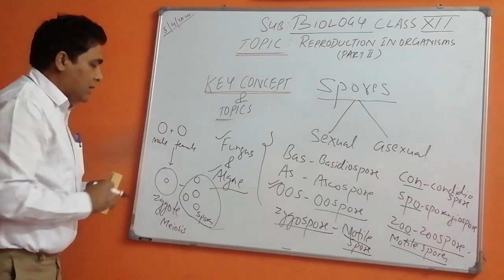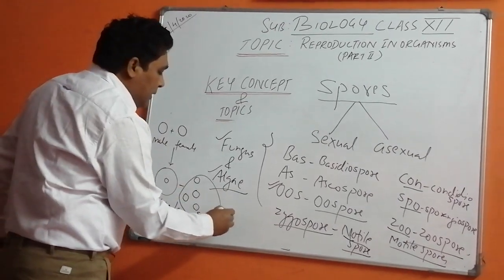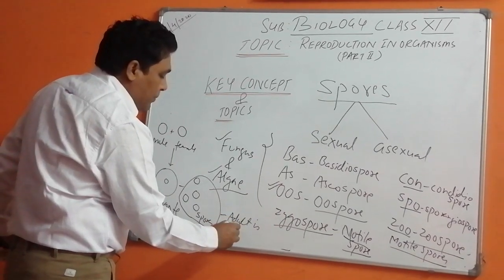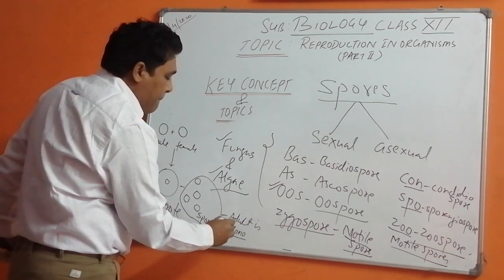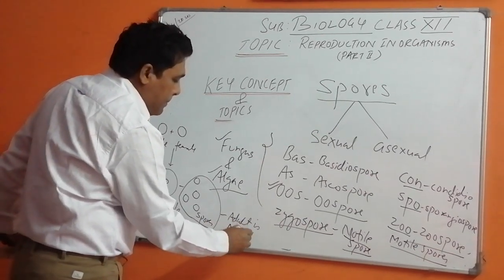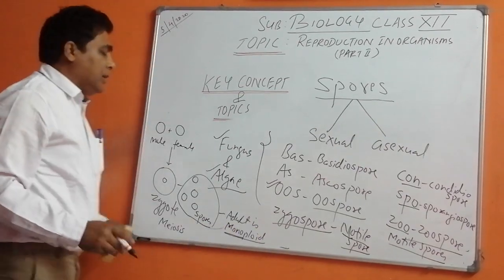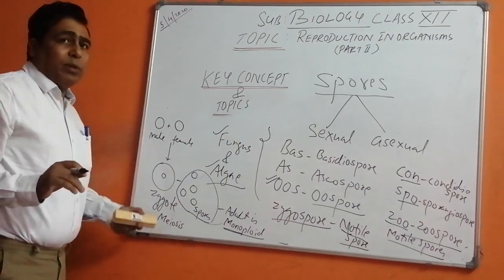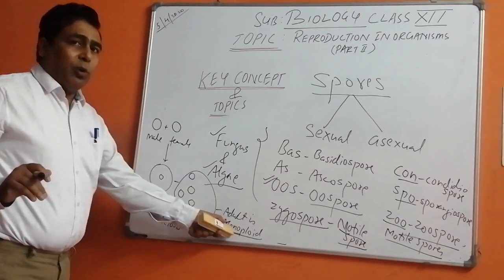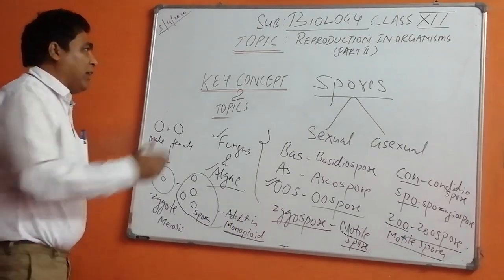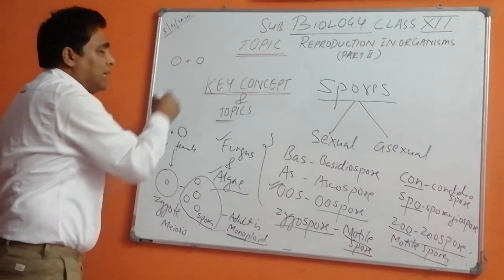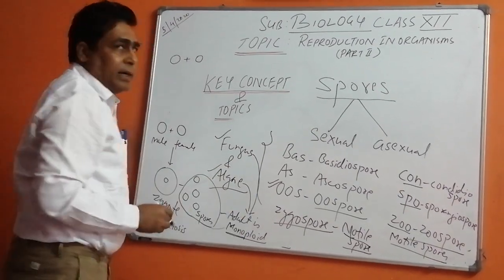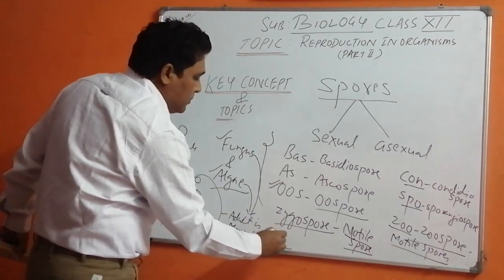This happens here. The adult organism is monoploid, meaning a single set of chromosomes is found in case of algae and fungus. In most of the algae and fungus, they are monoploid. Like we are diploid. Why are we diploid? Now again, this is a comparative analysis. In case of fungus and algae, they are monoploid, meaning a single set of chromosomes.